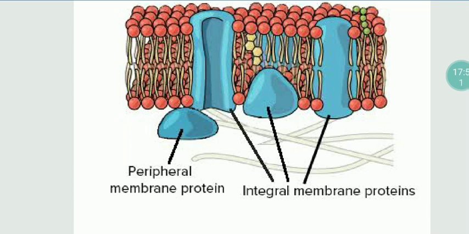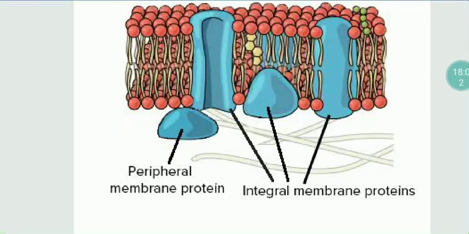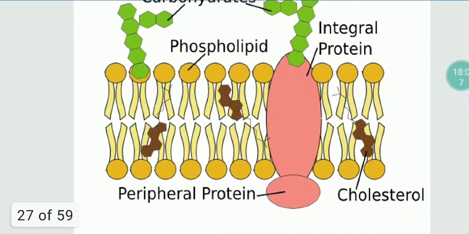Integral proteins once again can be partial or complete proteins. These are the proteins occupying 52% of the composition. How are these proteins helping? See, here you can see one more peripheral protein on the lower side, and in the middle another big protein, known as an integral protein, is present.